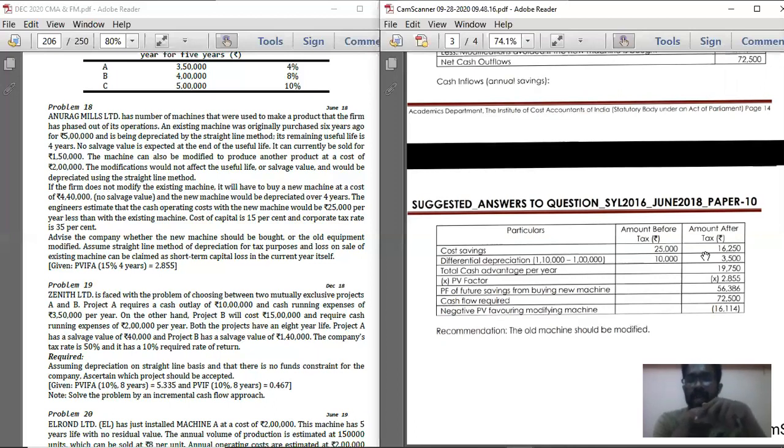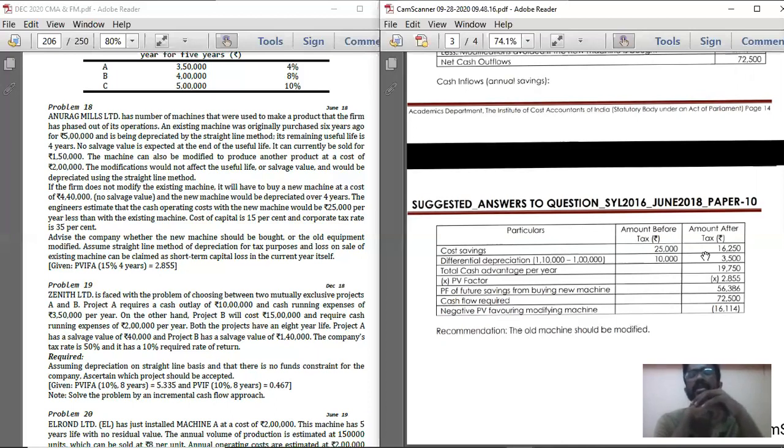Below that, add differential depreciation. Open a bracket. I have already explained what is 1 lakh and 1,10,000. So open a bracket, 1,10,000 minus 1 lakh. In respect of amount before tax, record 10,000.